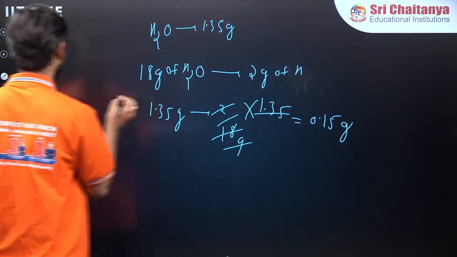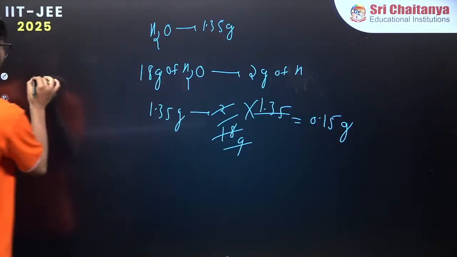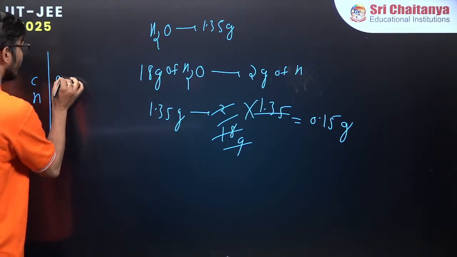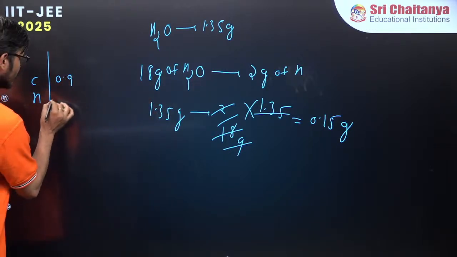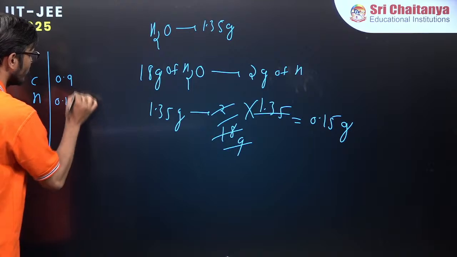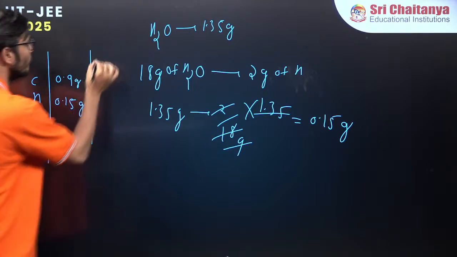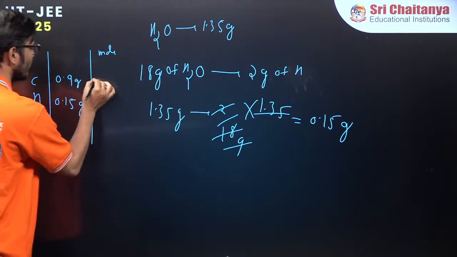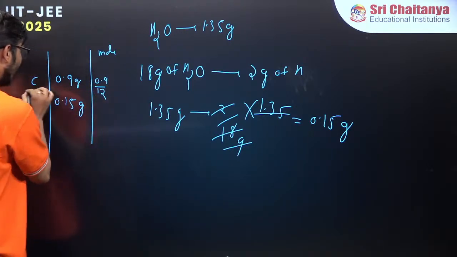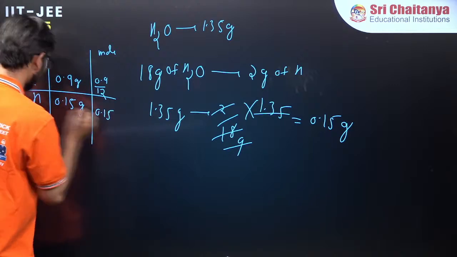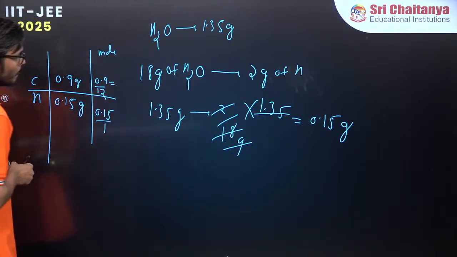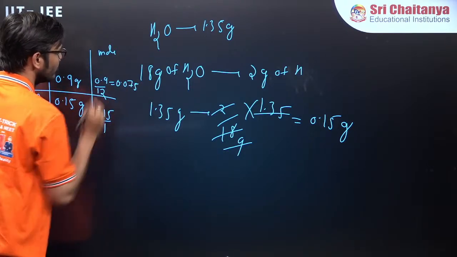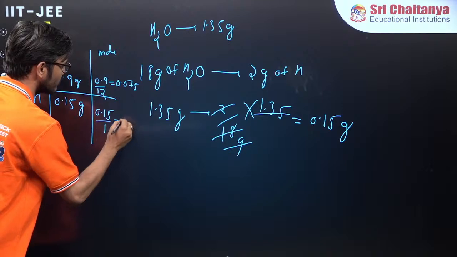So now what have we found? I am having values of carbon and hydrogen. What is the mass of carbon? 0.9. And what is the mass of hydrogen? This is 0.15, right? So now I have this value. What to do next? Find the mole ratio, sir. Find the moles. So 0.9 by 12, and for this one, 0.15 by 1, since hydrogen is 1. So this is 0.075, and this is nothing but 0.15, isn't it?